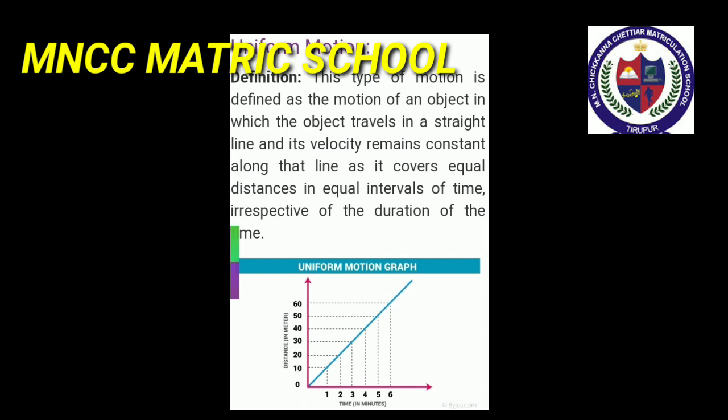Next, let us see about uniform and non-uniform motion. What is meant by uniform motion? An object is said to be in uniform motion if it covers equal distance in equal interval of time. For example, consider a car which covers 60 km in the first hour and 60 km in second hour and another 60 km in third hour and so on. The car covers equal distance at equal interval of time. So, we can say that the motion of the car is uniform.